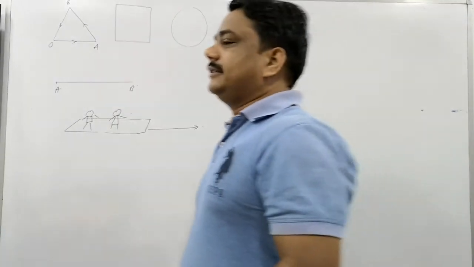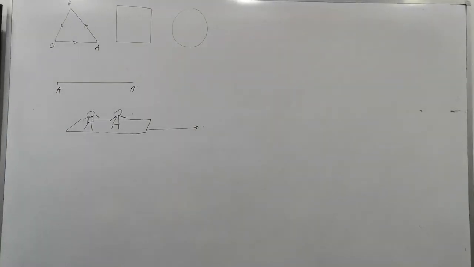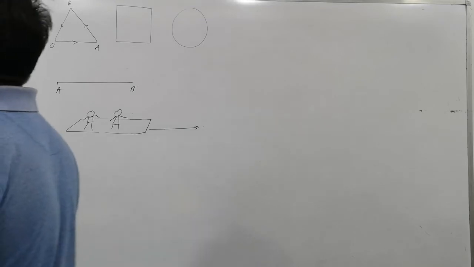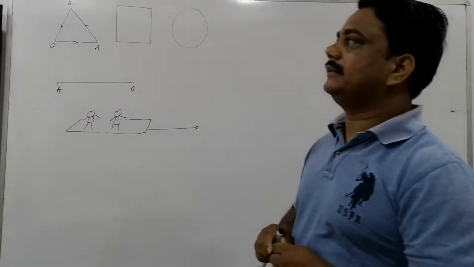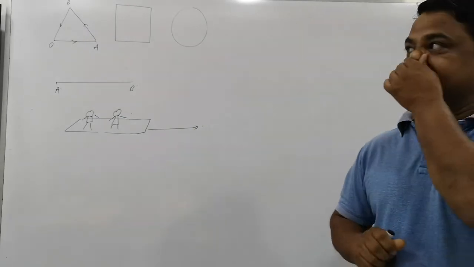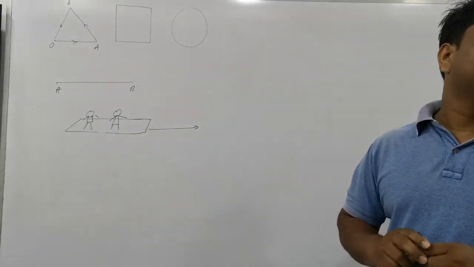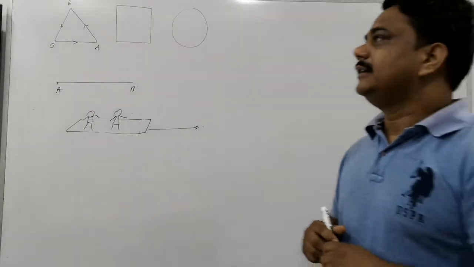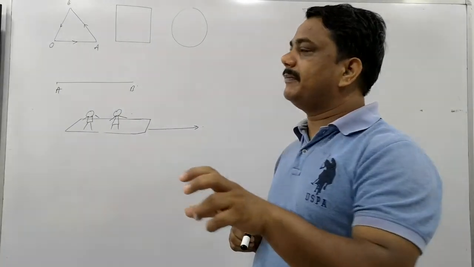So that day I told you this concept, about the questions I gave you as a home assignment, the numericals. A body is moving in a circular path and completes one revolution in 4 seconds. What is the displacement of the body? Zero.